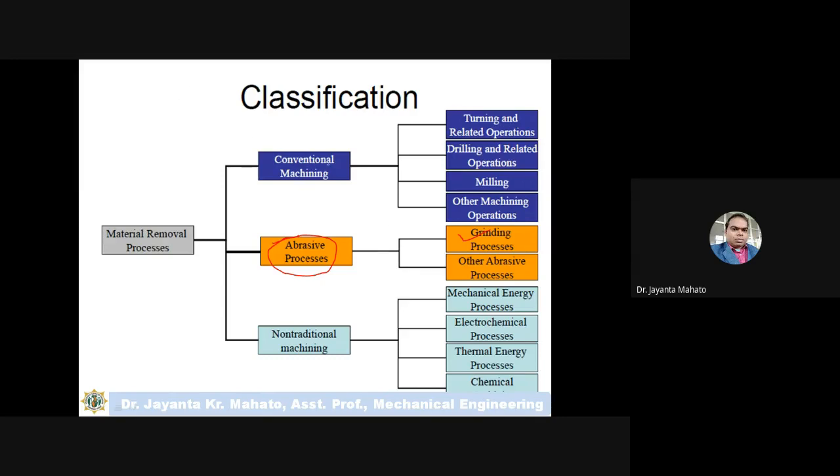And in conventional machining, as I have told, the cutting tool and workpiece are always in contact with each other.